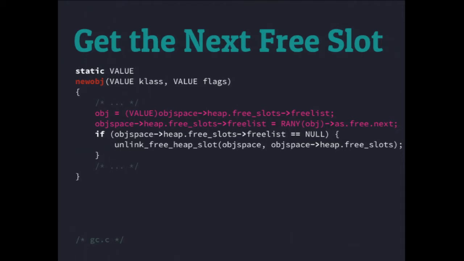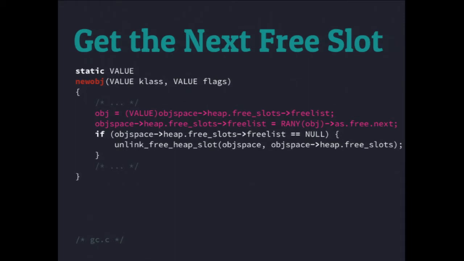Then we end up looking at our object space. This is where this becomes important. Object space has a pointer called free list. This is a pointer that says, this is the next object available. So assign it to object, then go get the next one after that, because it's got a pointer to free next. That's going to give you another object space, and assign it to free list, right? So we basically just swapped what's the next available pointer, so that we can keep doing this over and over.